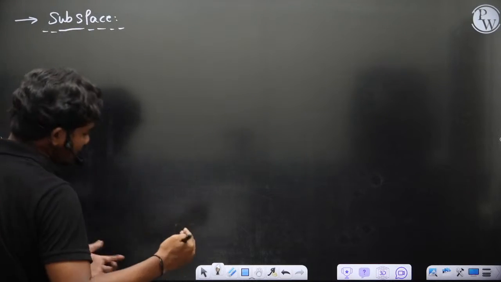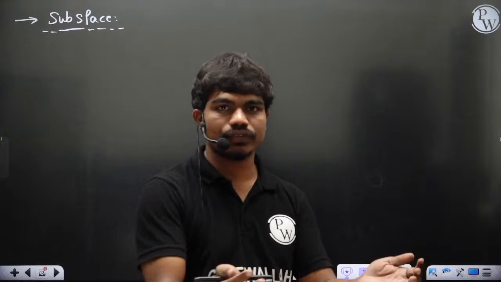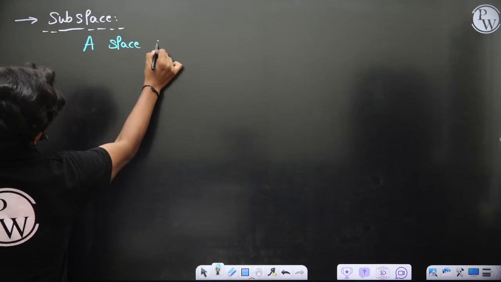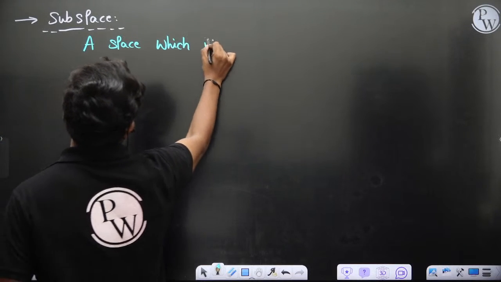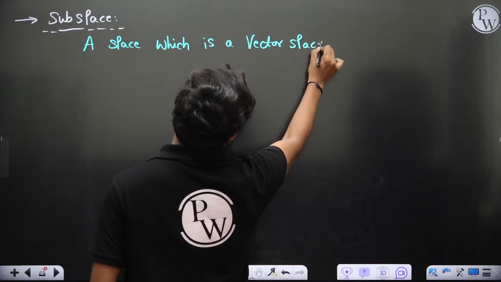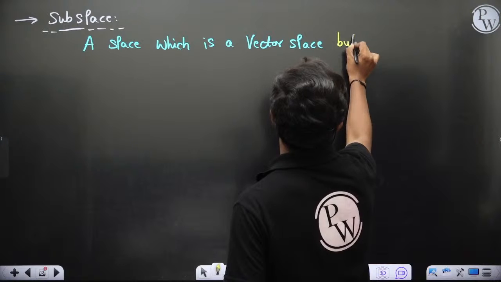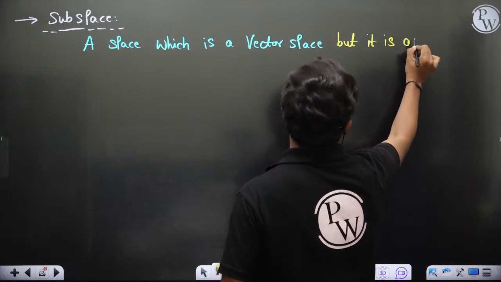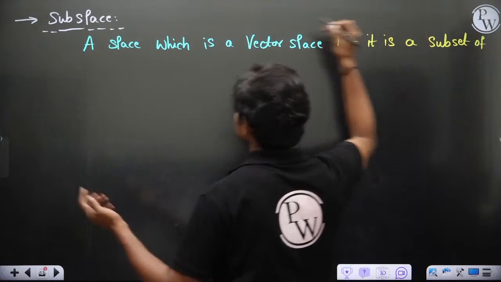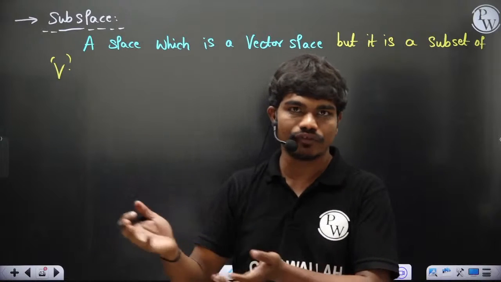A subspace is nothing but a subset again, because V is basically a set which contains some vectors, so a subset of that. Clearly a subspace is a space which is a vector space. If I want to call it a vector space, vector addition and scalar multiplication should hold, but it is a subset of V. The name itself tells you, the subspace is also a vector space, but only a subset of V.